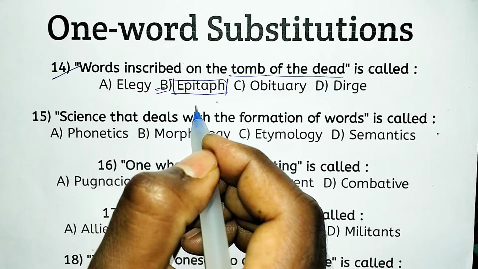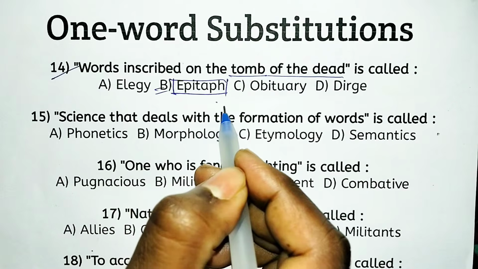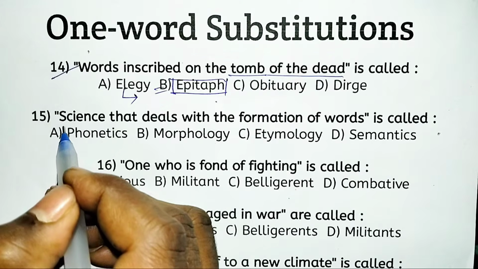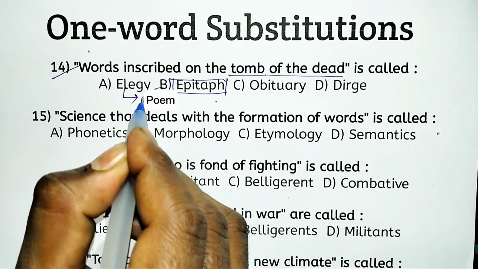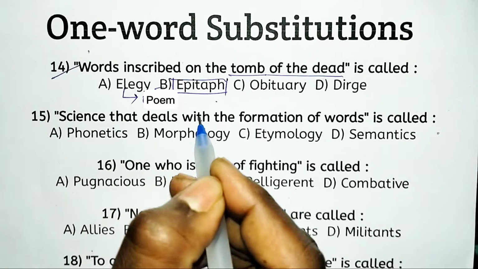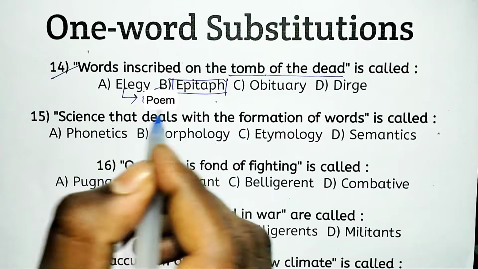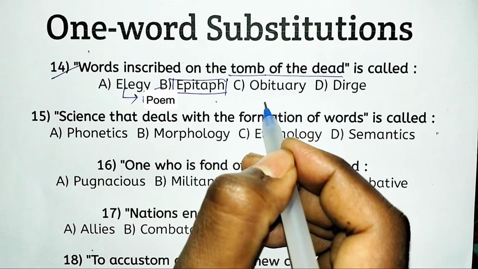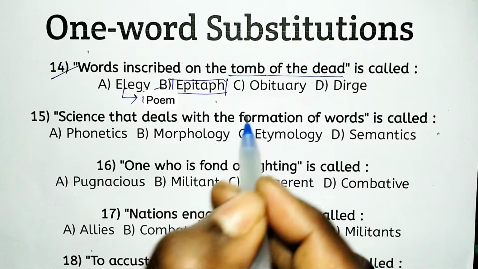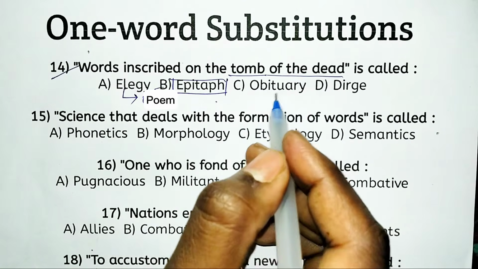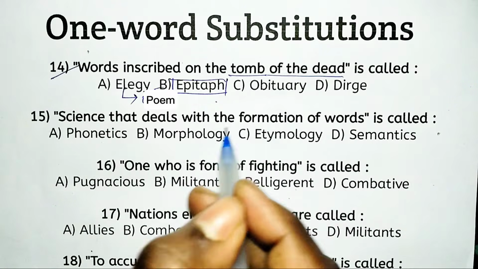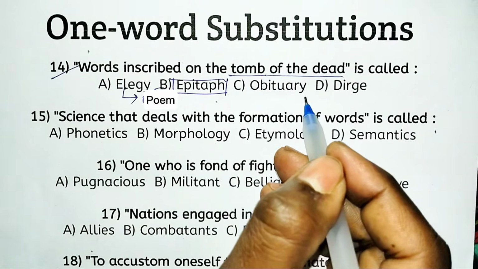Look at the other options. Elegy means a poem expressing sorrow for the dead, one kind of mournful poem for the dead. Obituary is death news, or you can say a death announcement published in a newspaper.